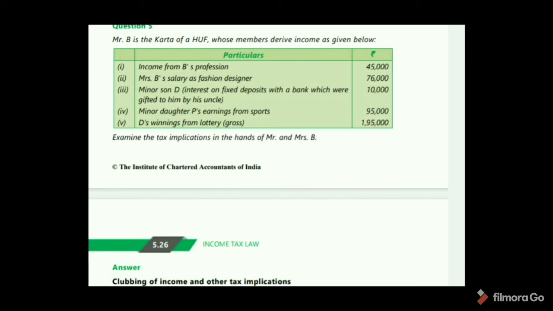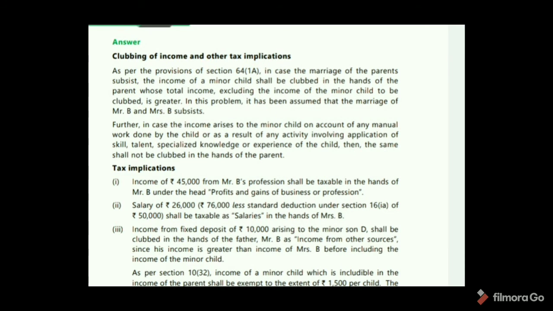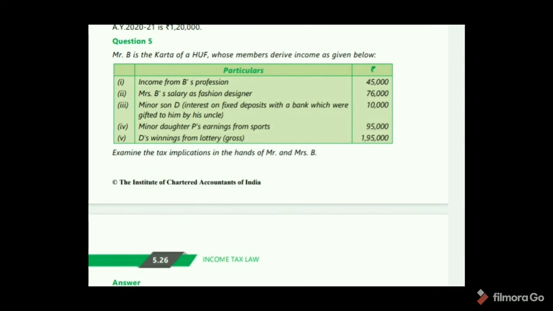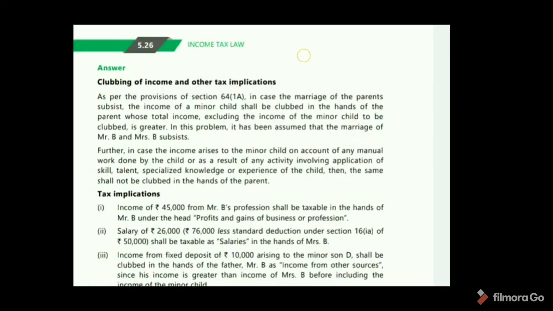See here, income from B's profession. So here, income of 45,000 from B's profession shall be taxable in the hands of Mr. B under the head PGBP. Okay. Next, Mrs. B's salary as a fashion designer.